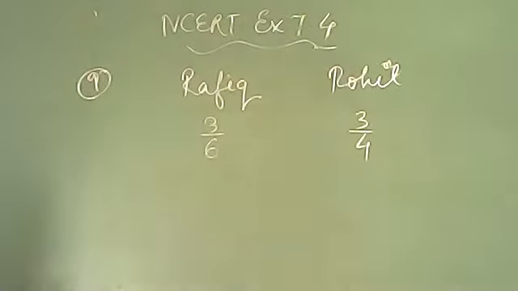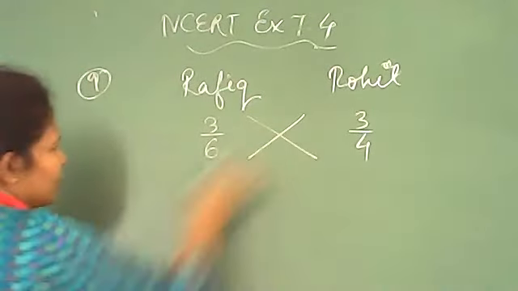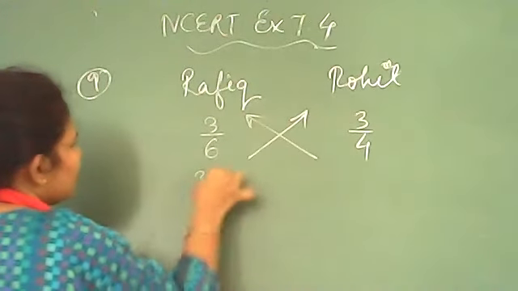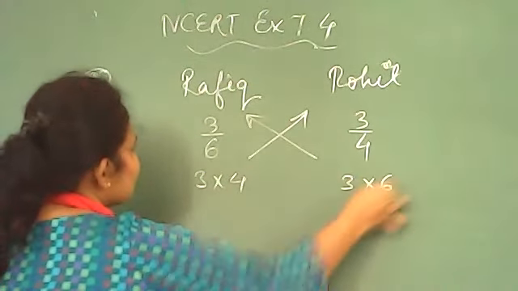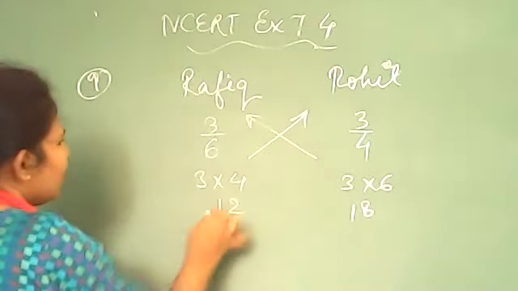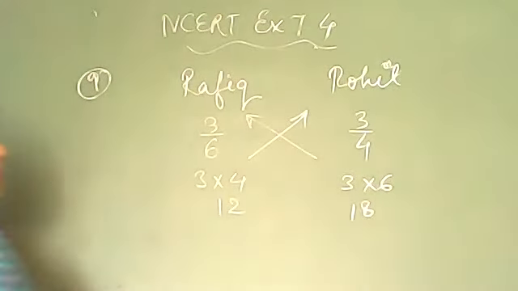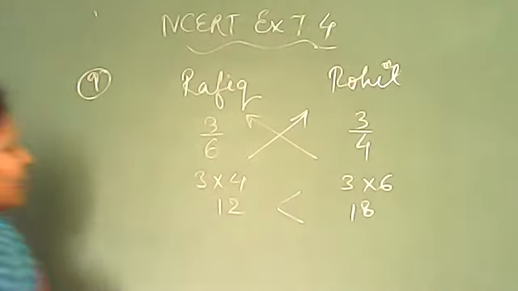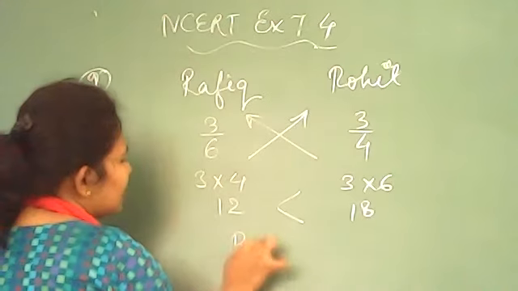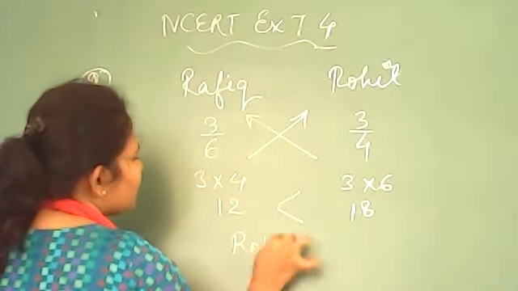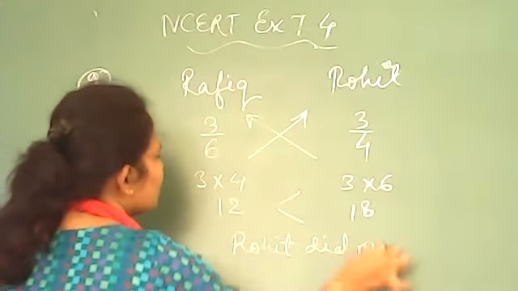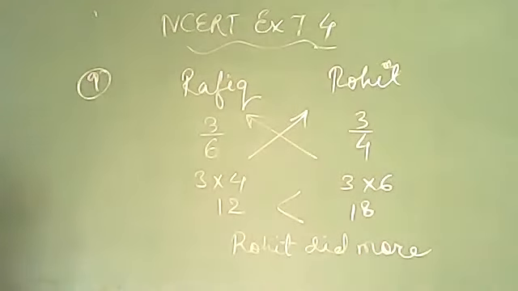It is asking who exercised for a longer time. This time we have to find out who exercised more. Again the same process, cross multiplication, 3 with 4 and 3 with 6. It will give you 12 and 18. You can see this is giving us the larger answer, है ना? 18. So that means Rohit exercised more. The same pattern of question. Fine. Now, do the question the same way.